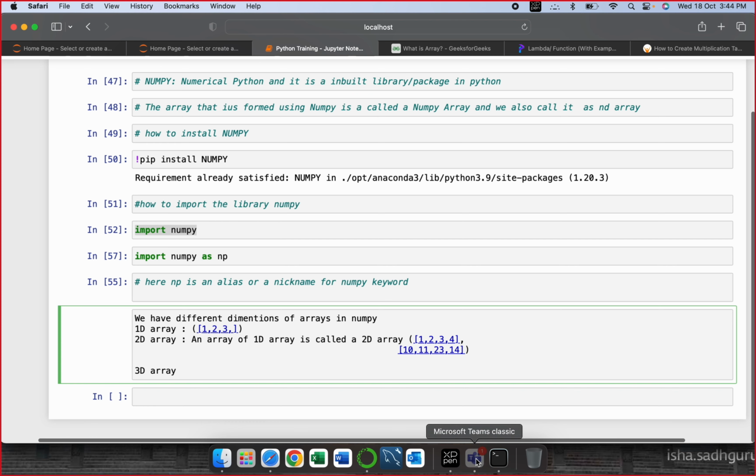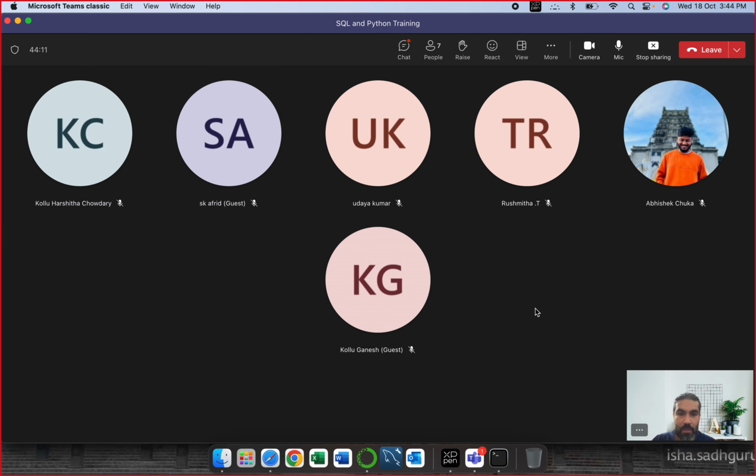Like there's a layer of array which is a 1D array, a 1D list. There's a list over here, but it's in the form of an array. You have another layer under it. So that forms a 2D array. So it's like a 2 into 2 matrix. Yeah, it's a 2 by 2 matrix. Correct.